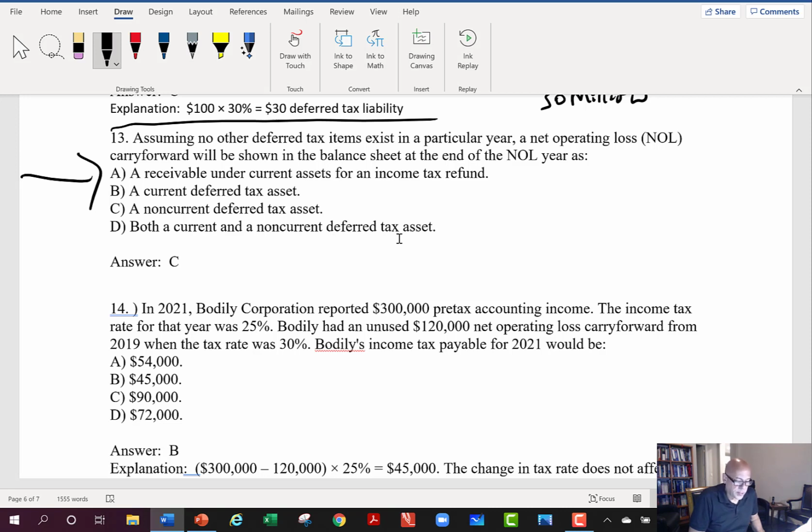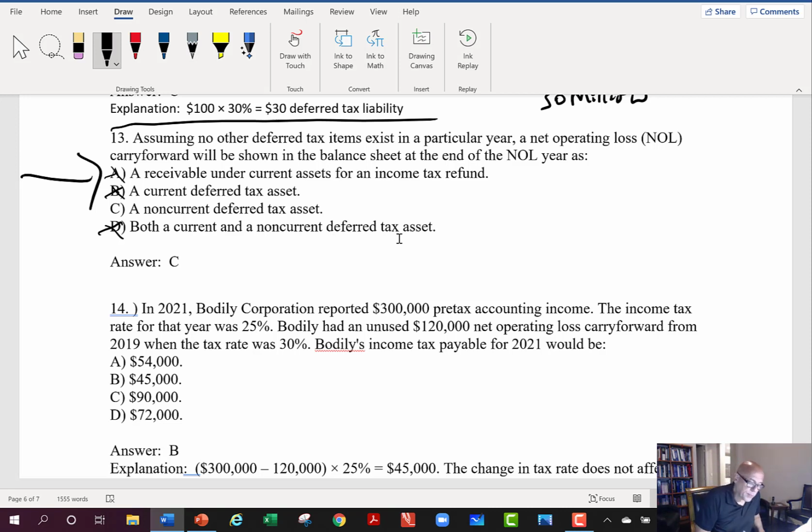We know that current is wrong. So anything staying current is not right, because we know that our deferred tax liabilities and assets are non-current. It is not going to be a receivable under current assets for a tax refund, because we essentially haven't had that future income yet to set the net operating loss against.